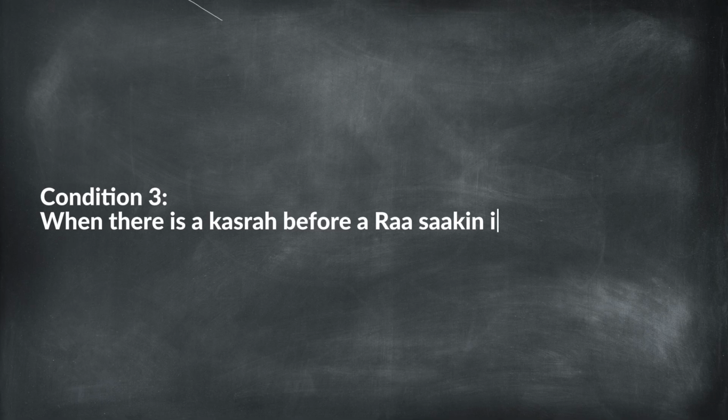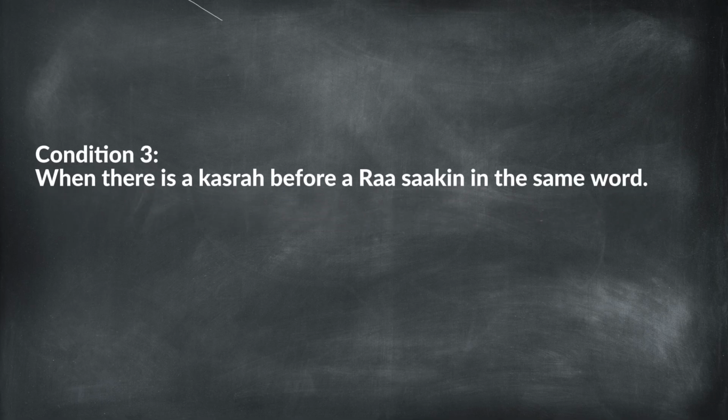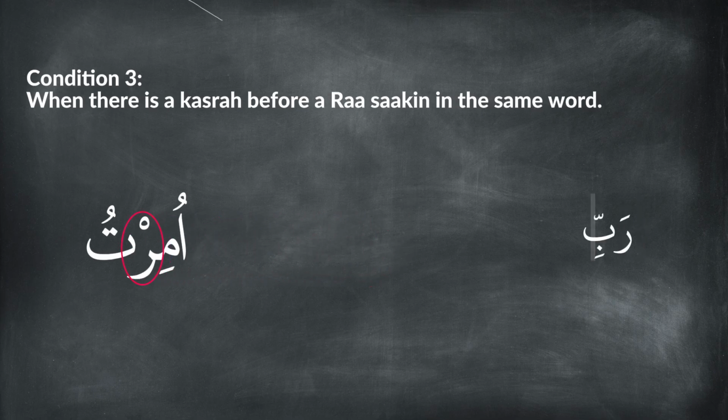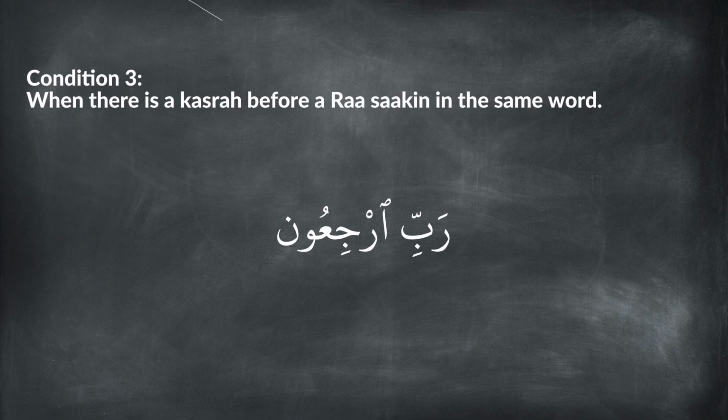The third condition is when there is a kasra before a Ra sakin in the same word. For example, أمرت. Here, the letter before Ra sakin has a kasra in the same word, so the Ra is read lightly. If the kasra is not in the same word, the Ra sakin is not read lightly. For example, رب ارجعون. In this case, the kasra is in a separate word, so the Ra sakin is read